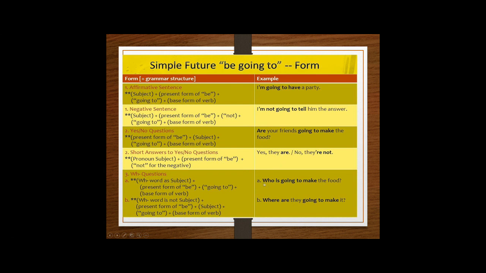If you are going to ask questions with WH, obviously you have to put it at the beginning of the sentence plus the normal structure for a question. In this case, who is going to make the food? Who? WH question, verb to be going to plus make. In this case, the base form.